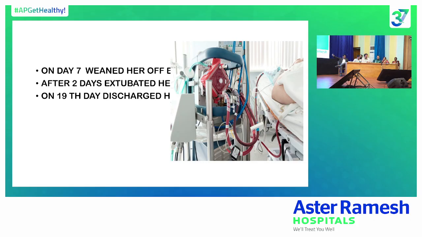Here one more thing is, by the time she reached our hospital, her saturation was only 65, which is such a severe hypoxia, yet her lactates were normal. That means she was still able to maintain end organ perfusion, and we initiated the ECMO at the right time. That is why we were able to wean her off the ECMO very fast. So the timing of initiation of ECMO is also very important for early recovery.